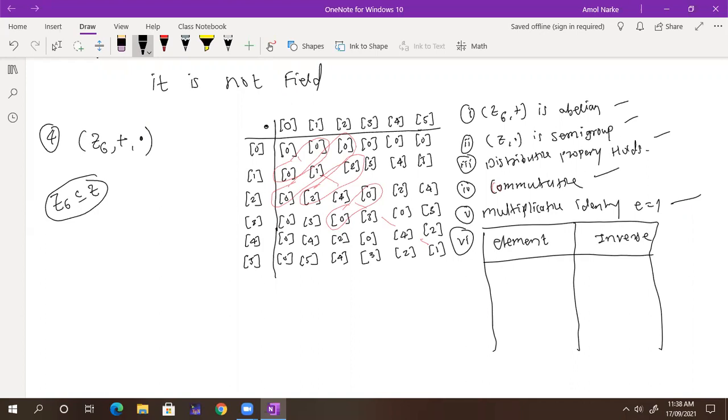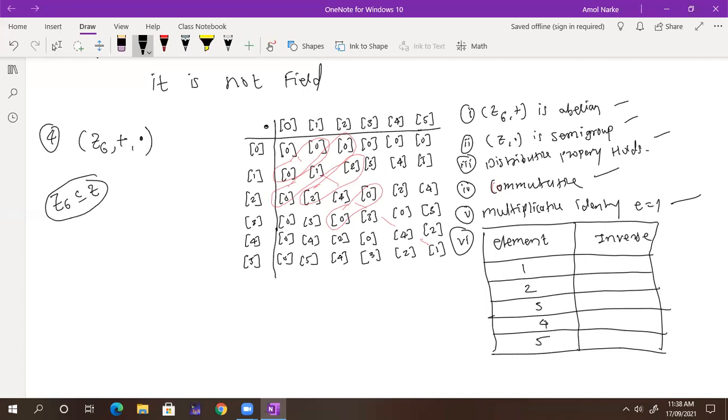Zero is non-zero, so ignore zero. What is the inverse of 1? What is the inverse of 2? The inverse of 3, the inverse of 4, and the inverse of 5. What is the inverse of 1? 1. Very good. What is the inverse of 2?